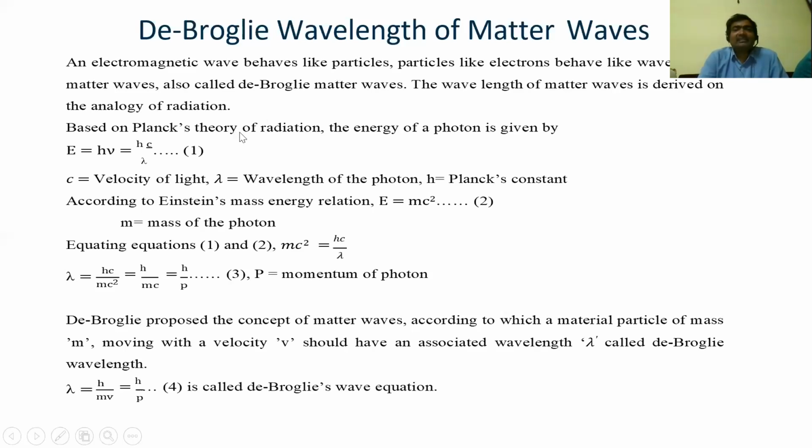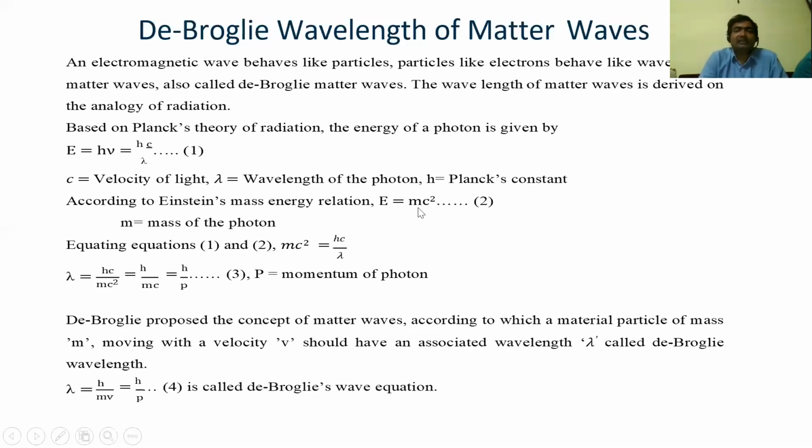Based on Planck's theory of radiation, the energy of a photon is given by E = hν. In place of ν, we can write c/λ. But according to Einstein's mass-energy relation, we can write E = mc². So if you compare equation 1 and equation 2, both give the same result, which means both represent energy values only. This is the expression for energy, and equation 2 is also an expression for the energy. So we can equate equation 1 and 2.